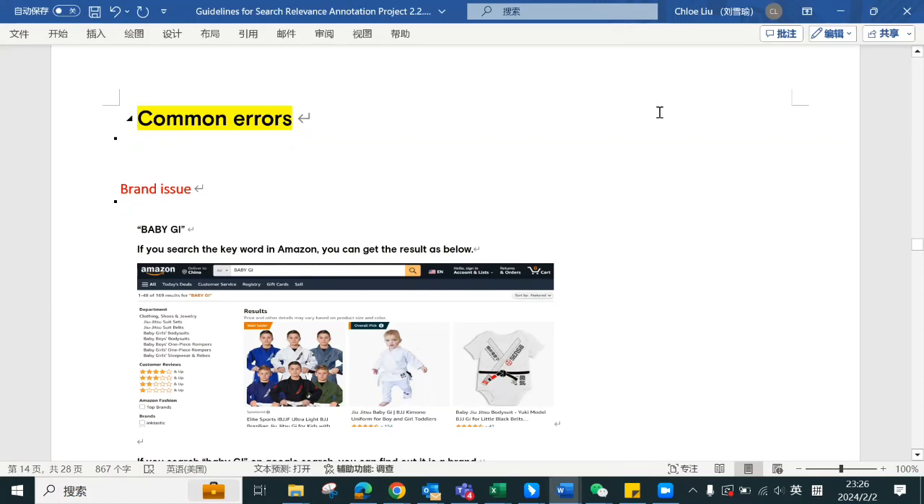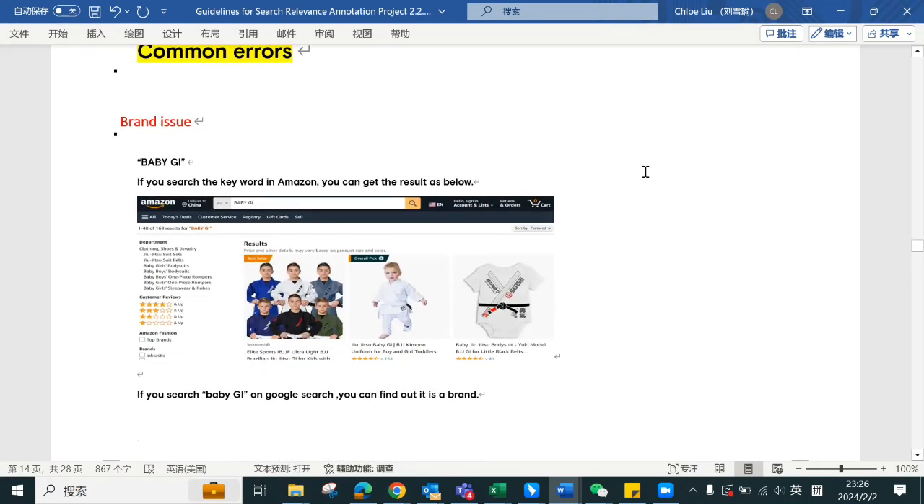Let's move on to the common errors part. Okay, so the first issue is the brand issue. Here is our example, Baby GI. I know, everyone, if you got the search item Baby GI, you will regard it as baby gift, right? So if the product is related to baby or related to baby gift, you will mark it as exact.